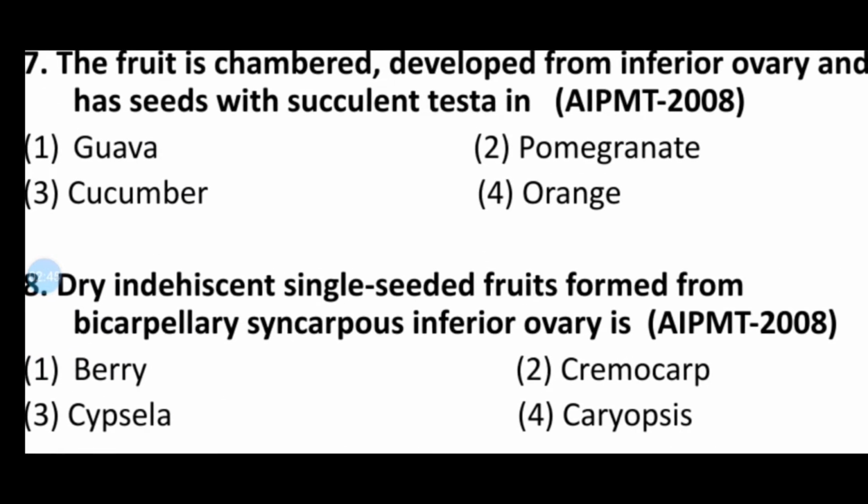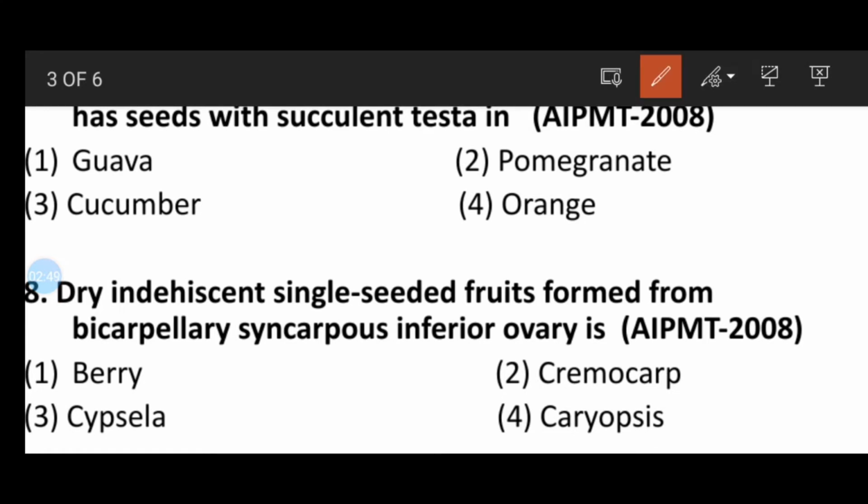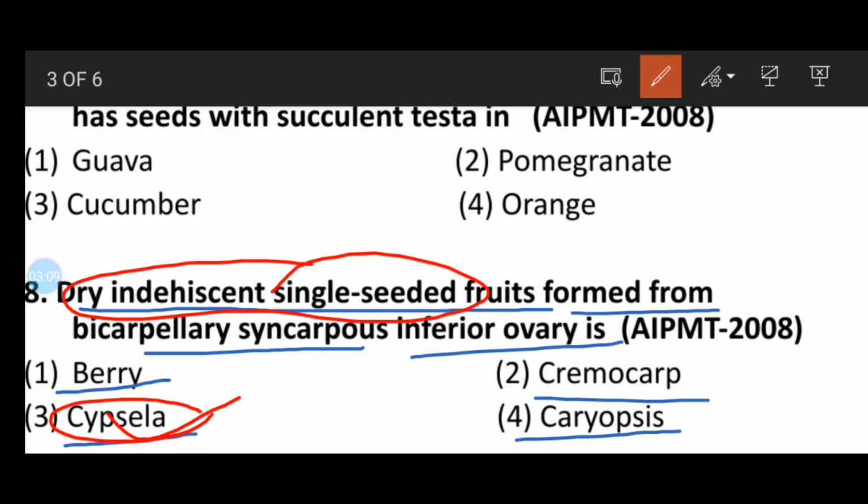Question number 8, look here. Dry indehiscent single-seeded fruits formed from a bicarpellary syncarpous and inferior ovary. Clear? So option 1 berry, second cremocarp, third cypsela, fourth caryopsis. So here the correct answer will be the cypsela, which is the dry indehiscent single-seeded fruit.